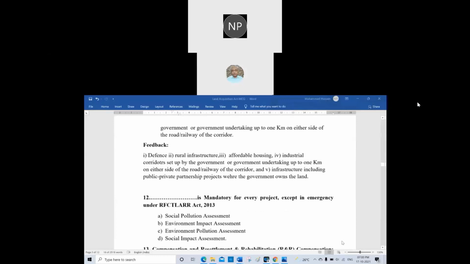Okay, now can anyone unmute and read the 12th question? Dash is mandatory for every project except in emergency under the RFCTLARR Act 2013. A. Social pollution assessment. B. Environmental impact assessment. C. Environmental pollution assessment. D. Social impact assessment. D, sir, social impact assessment. You are right.